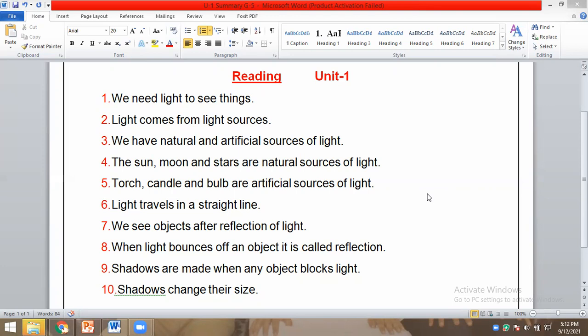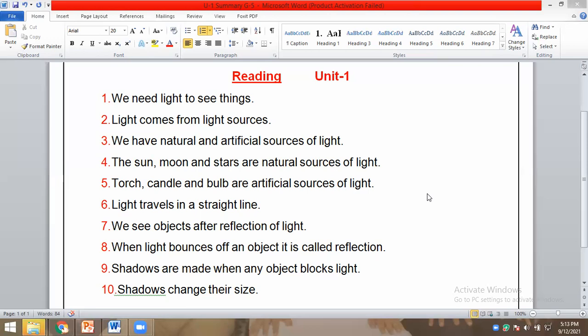We need light to see things. Light comes from light sources. We have natural and artificial source of light.